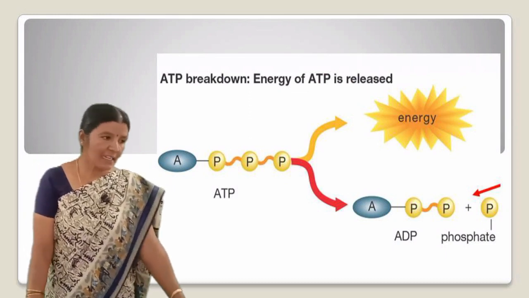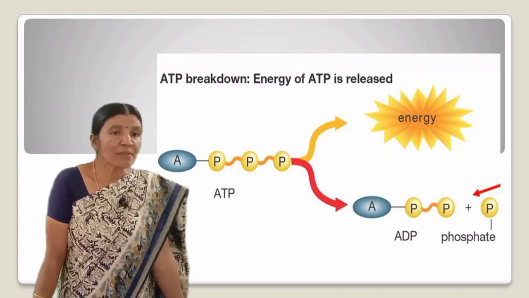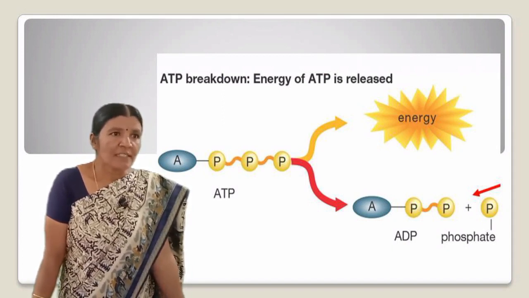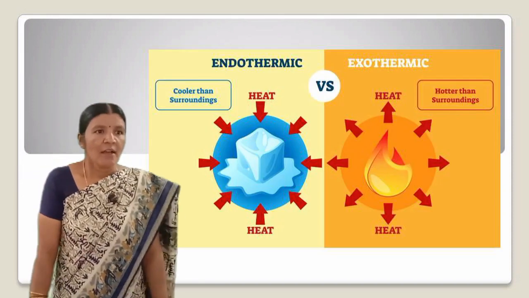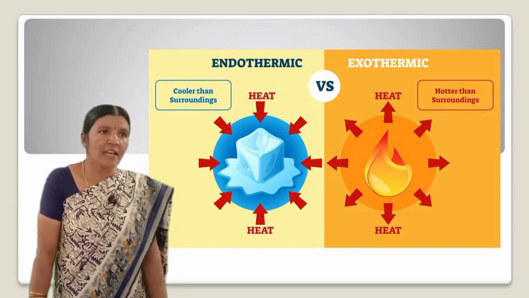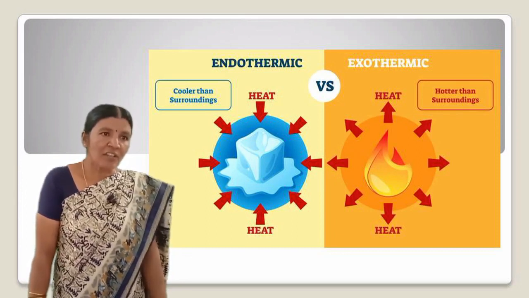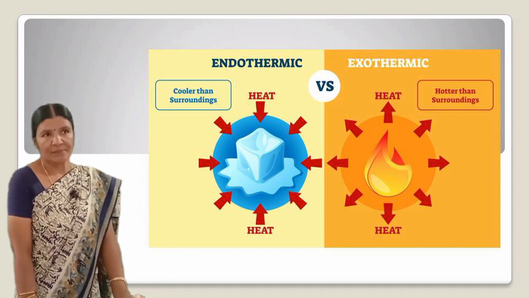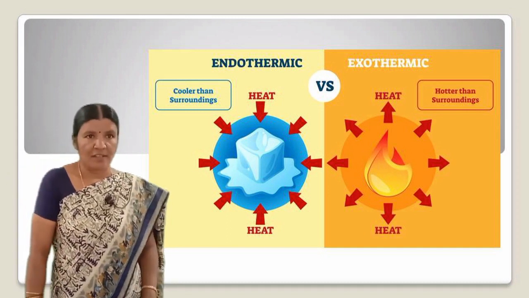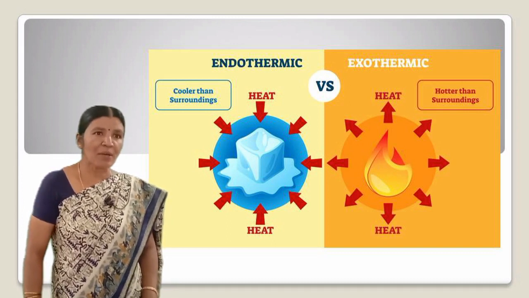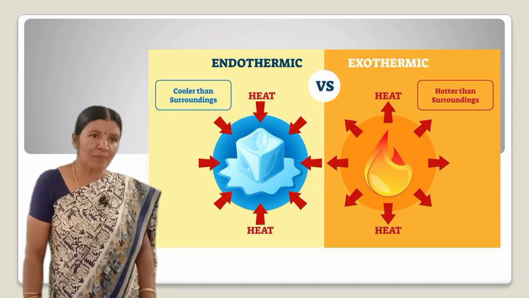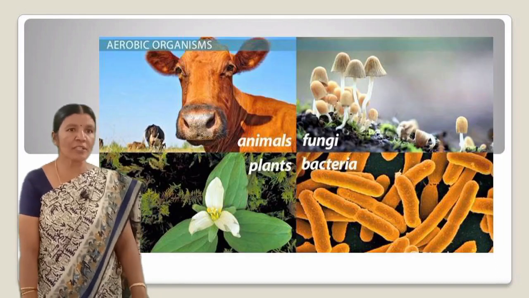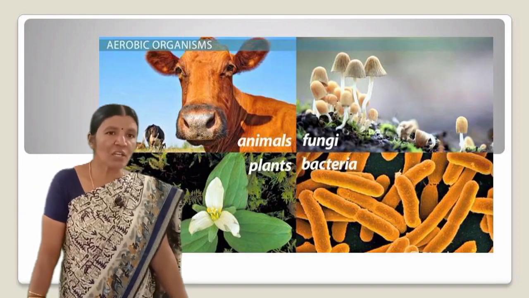I think in our earlier classes we discussed the types of reactions, that is endothermic and exothermic. The reaction which involves absorption of heat is an endothermic reaction. A reaction where heat is liberated is an exothermic reaction. So here in respiration we come across endothermic reactions. Since the aerobic respiration pathway depends on oxygen, aerobic organisms need to ensure that there is sufficient intake of oxygen.